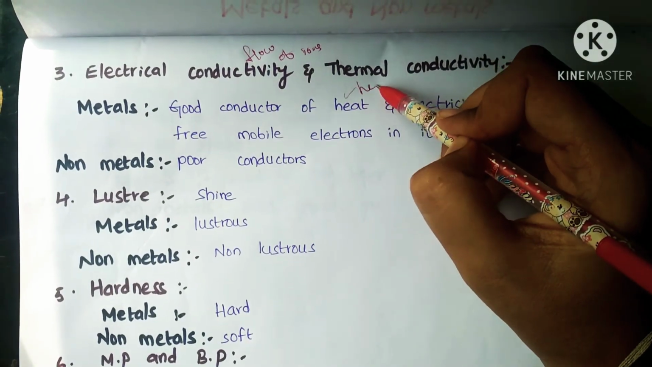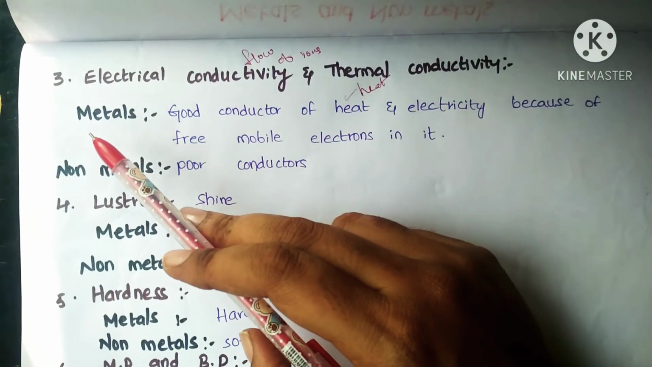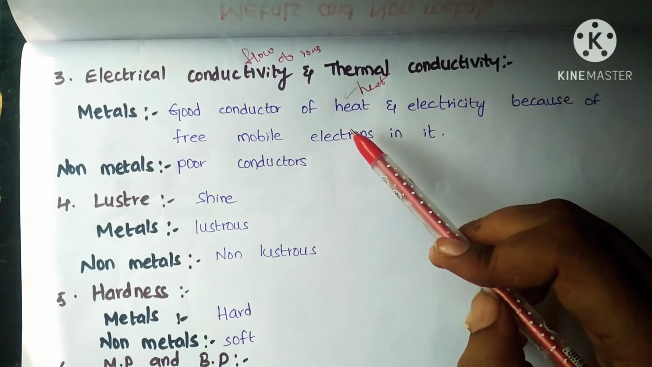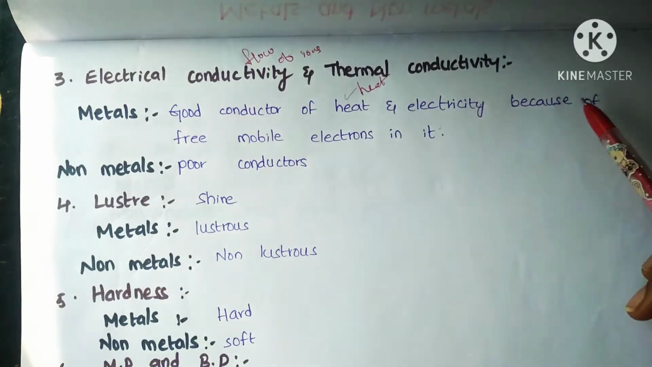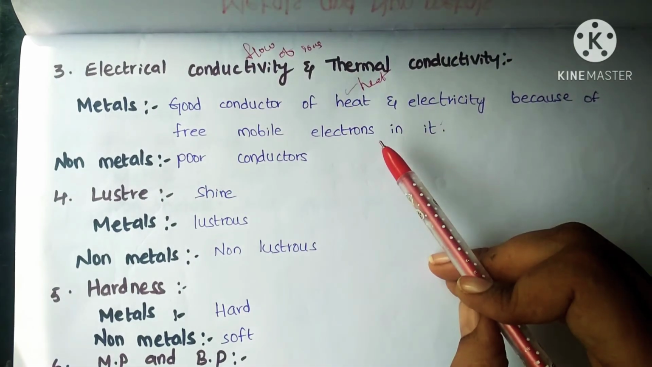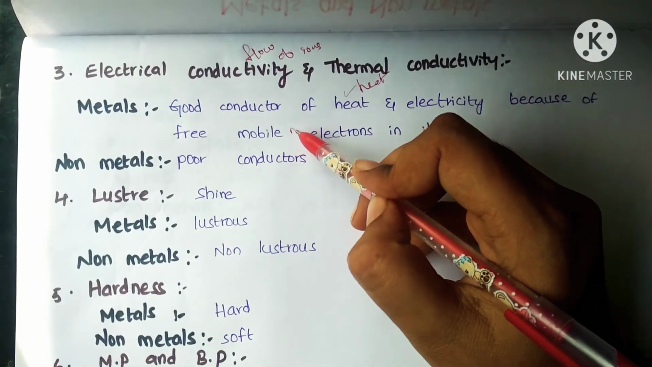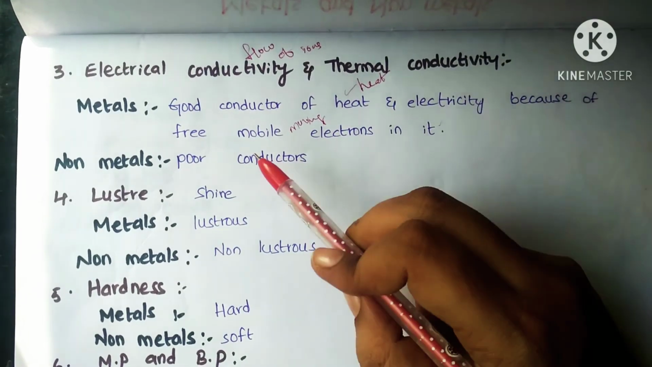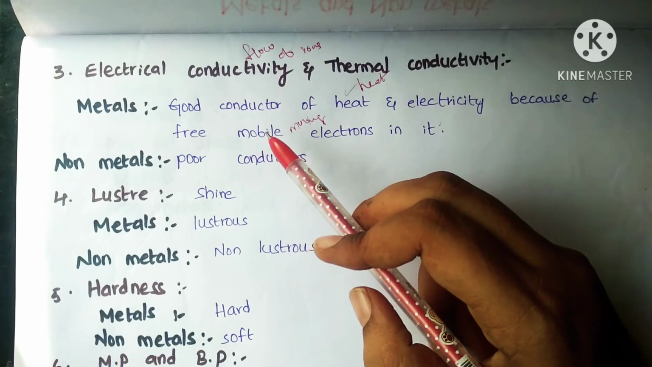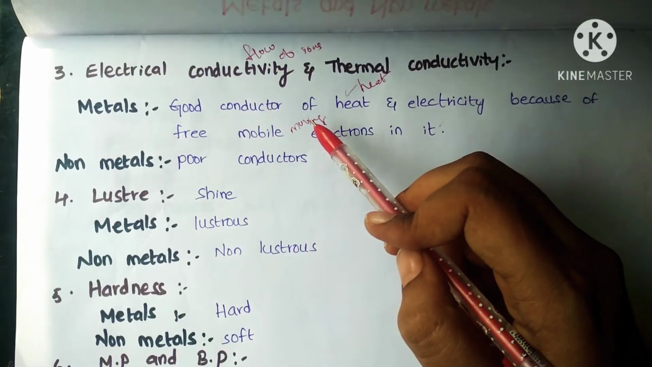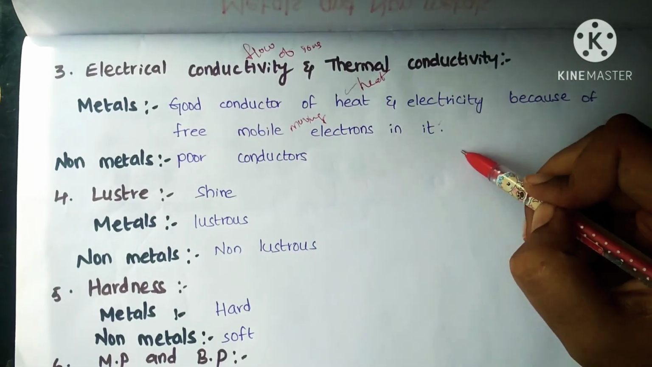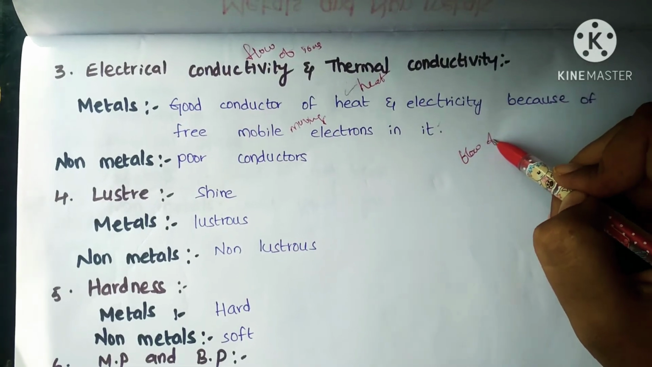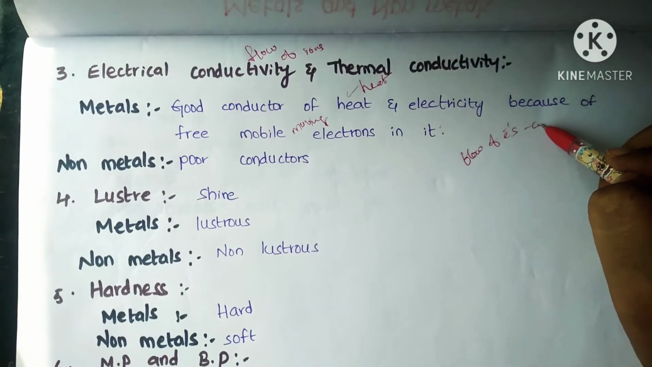Thermal is nothing but heat. So coming to the metals, they are good conductors of heat and electricity because of free mobile electrons in them. Mobile means moving. If you take the metals, the electrons will be in mobile condition. Mobile means they are ready to move. So we all know electricity is nothing but what? Flow of electrons, or flow of ions, is nothing but current.